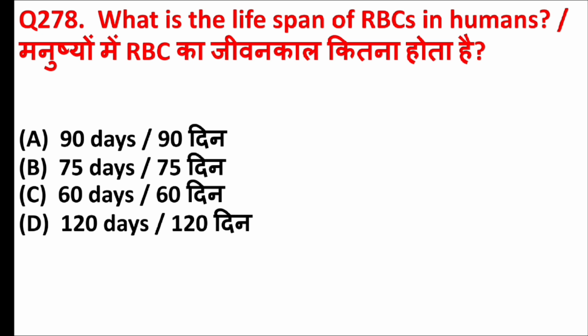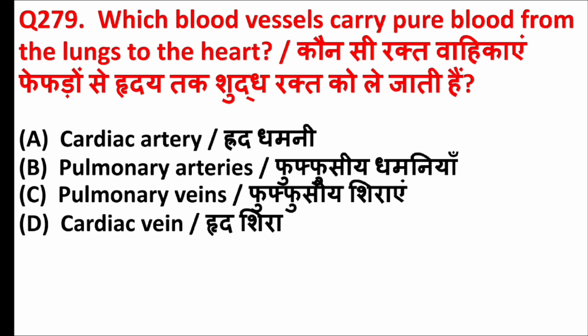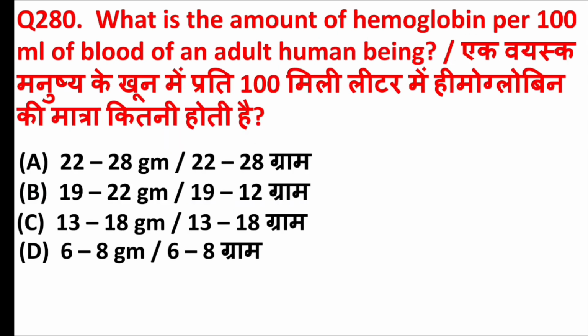What is the lifespan of RBCs in humans? Answer is option D, 120 days. Which blood vessels carry pure blood from the lungs to the heart? Answer is option C, pulmonary veins. What is the amount of hemoglobin per 100 ml of blood of an adult human being? Answer is option C, 13 to 18 gram.